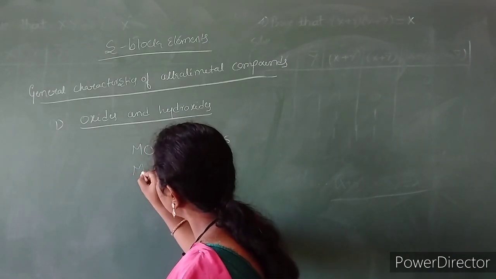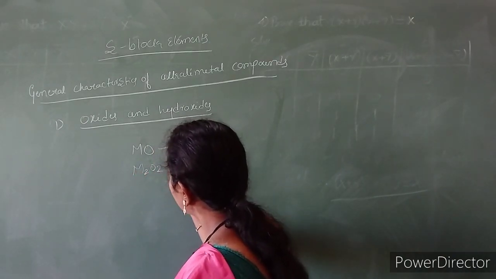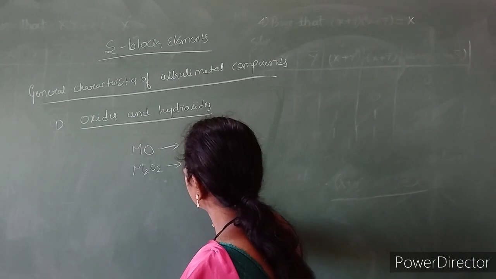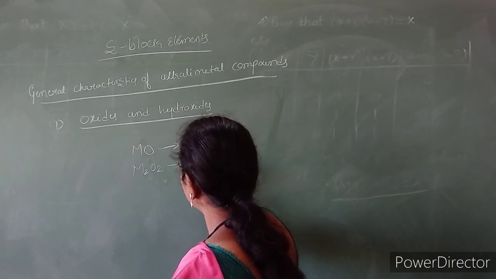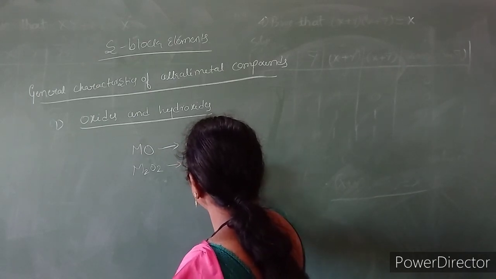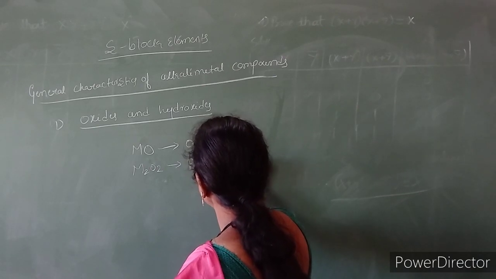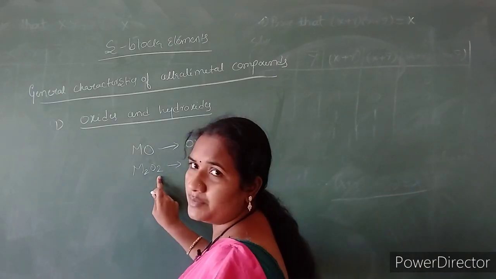When two metal atoms combine with two oxygen atoms, it forms peroxide.